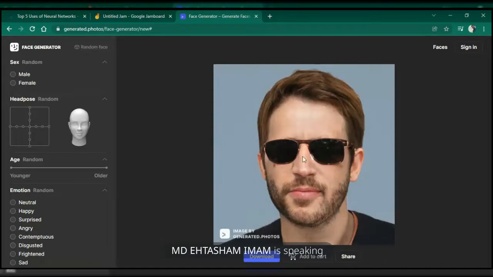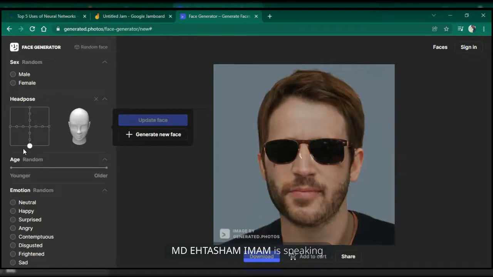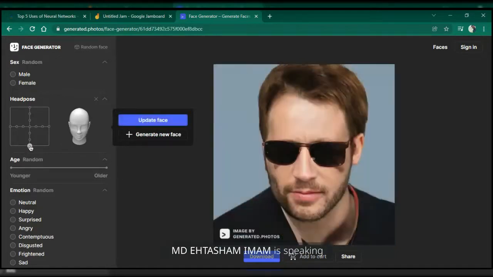This person, this human does not exist in reality. This is just a computer generated face, and you can even shift its position. You can make it look up and look down. This is all happening inside the computer.